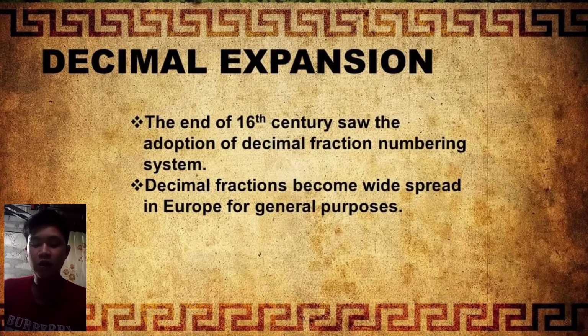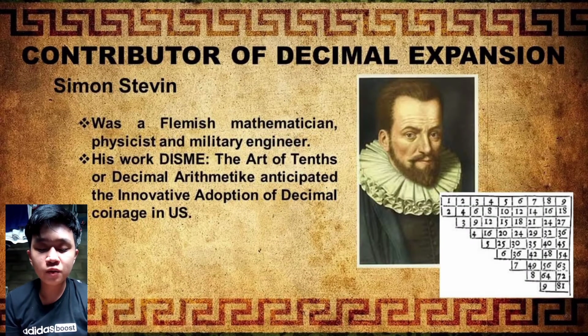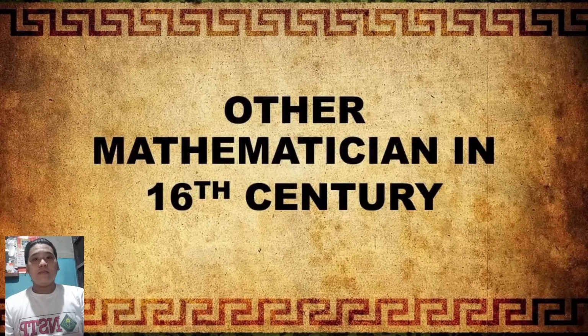Decimal expansion. The end of the 16th century saw the adoption of the decimal fraction numbering system, and decimal fractions became widespread in Europe for general purposes. The contributor of decimal expansion, Simon Stevin, was a Flemish mathematician, physicist, and military engineer. His work De Thiende, the art of tens, or decimal arithmetic, anticipated the innovative adoption of decimal coinage in the US.